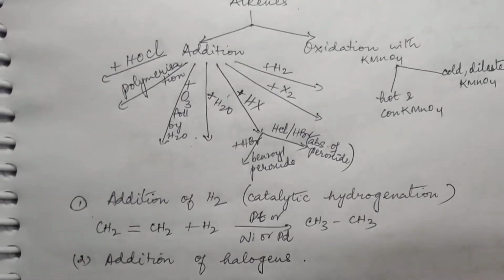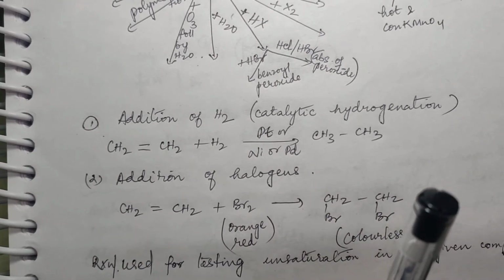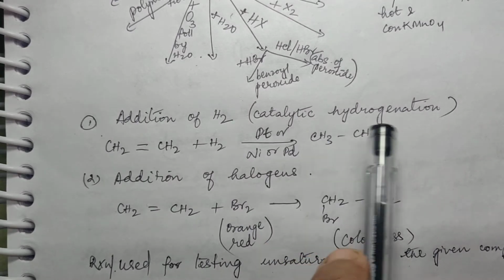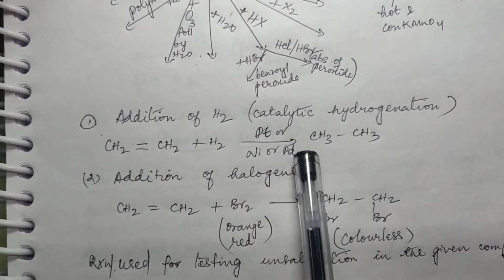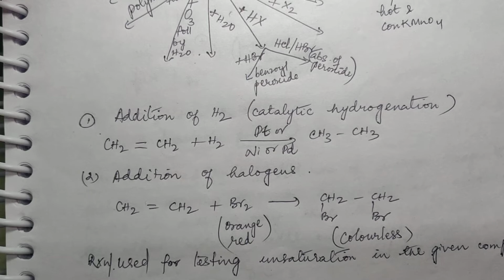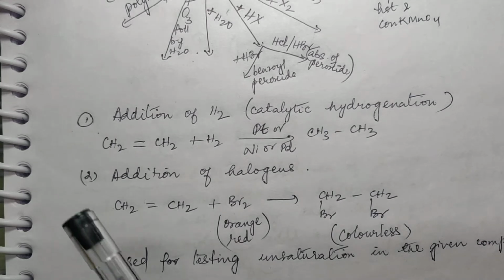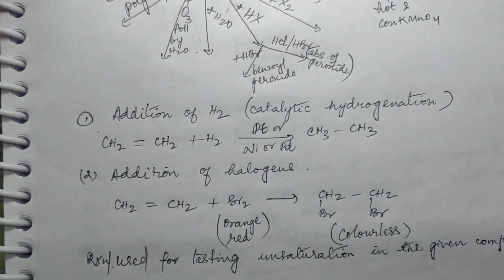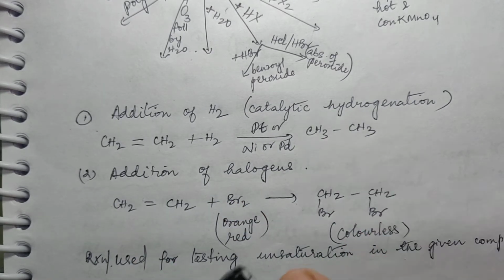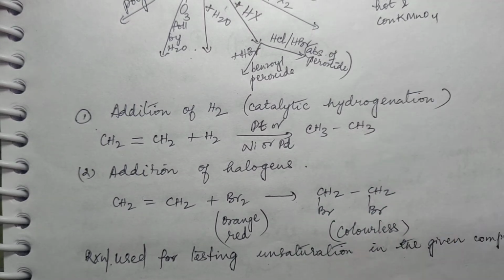First one is addition of hydrogen, right? This addition of hydrogen you have already studied under preparation of alkanes, is it not? Addition of hydrogen is called catalytic hydrogenation because it is taking place in the presence of catalysts such as platinum or palladium or nickel. Now ethene, when it is hydrogenated, you will get ethane. Propene, when it is hydrogenated, you will get propane. So you start with an unsaturated alkene, you will get the corresponding saturated hydrocarbon, right? It's very simple.